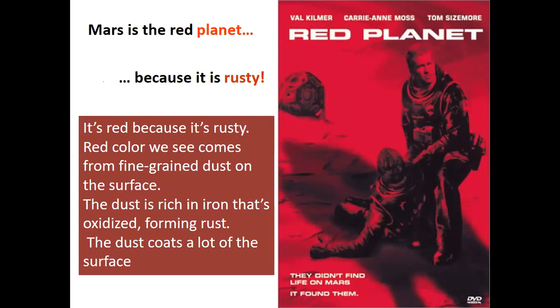And it's rich in iron oxides, forming rustiness. So that rustiness gives us the red color, right? So this is finely grained iron dust that keeps it red.